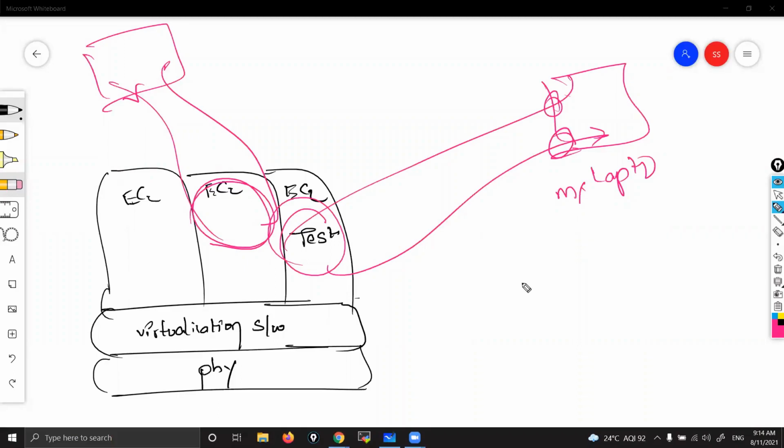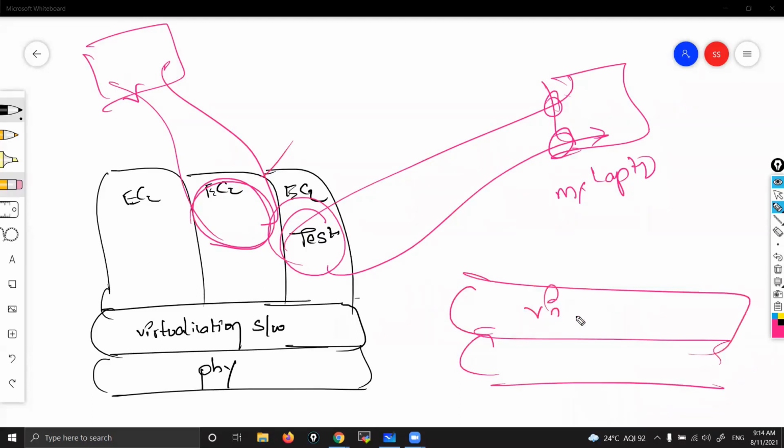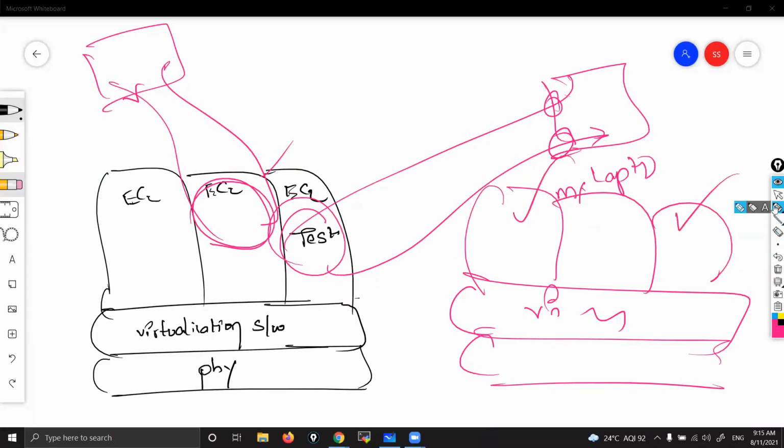If I launch one more EC2, it's not necessarily that I get this same one. There could be some more physical machines, and on top of those they have created so many virtual machines. So if I launch one more machine, I may get this one or that one. Which machine you get is not in your control. Remember that.